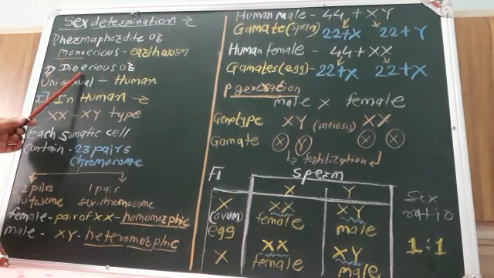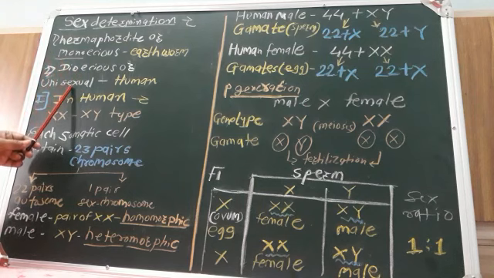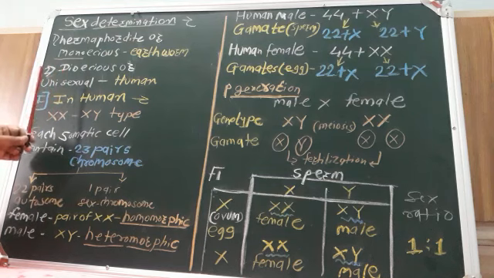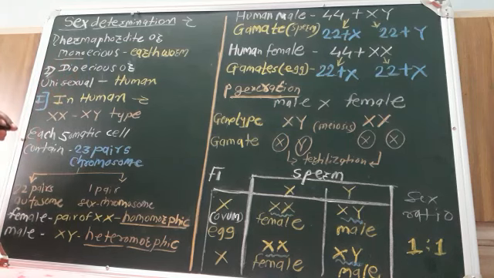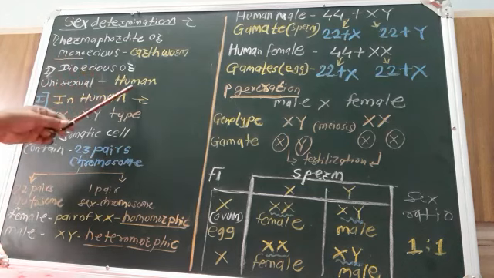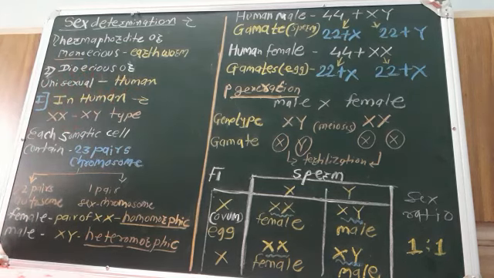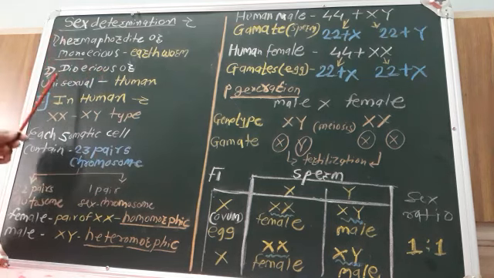Then the second term is dioecious or unisexual. Male reproductive organs and female reproductive organs are present separately. If both the reproductive organs are present separately in male form as well as in female form, that is known as dioecious kinds of organisms or unisexual kind of organisms. Example is human. Human is a dioecious kind of animal. So these are the two terms here.